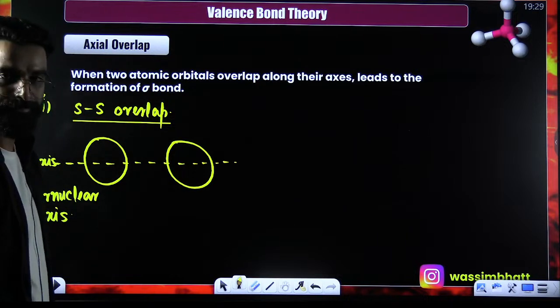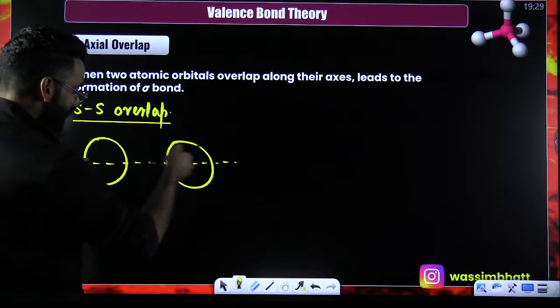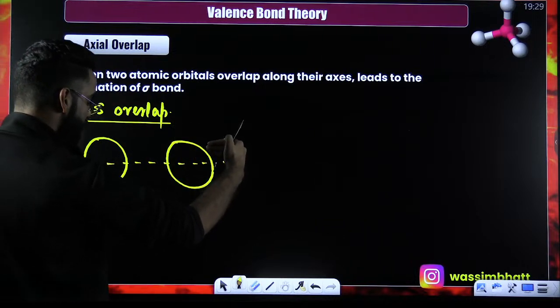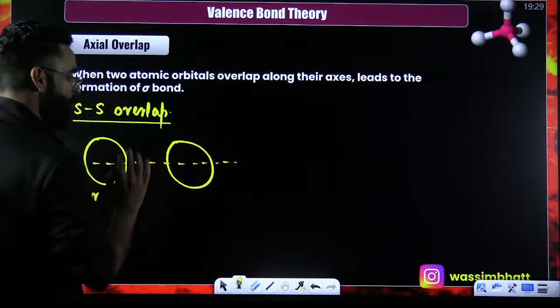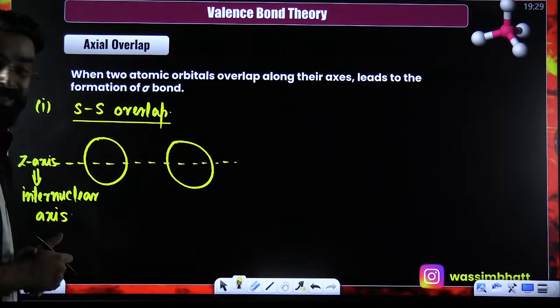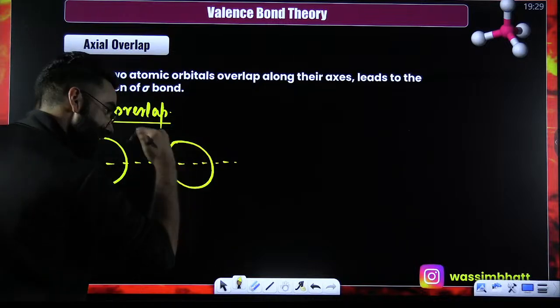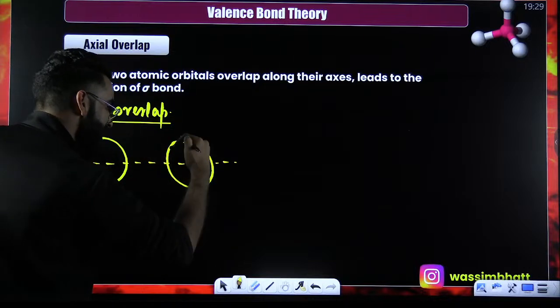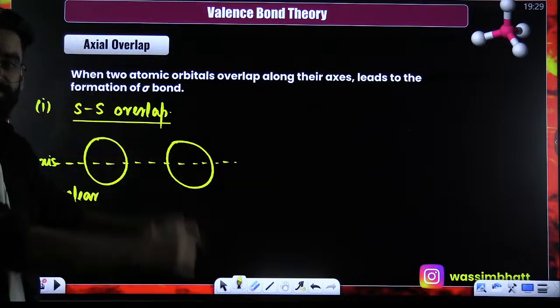Now, what is going to happen? The two s orbitals of two bonding atoms are going to approach each other. And when they approach each other, they are going to show overlapping. Tell me, is it head-on overlapping? Yes, it is head-on overlapping. This is going to be overlapping along the axes.